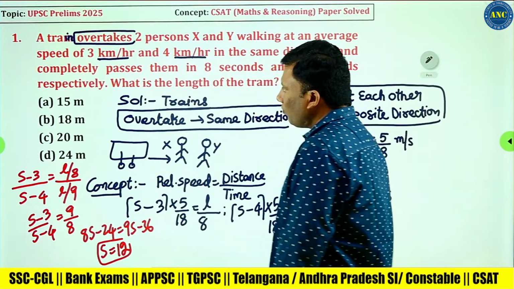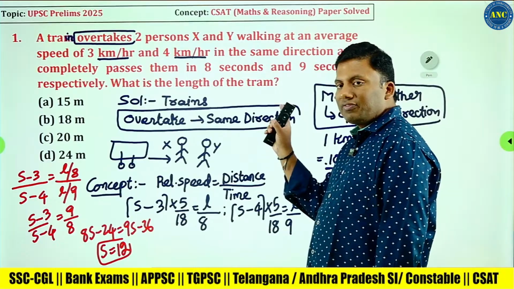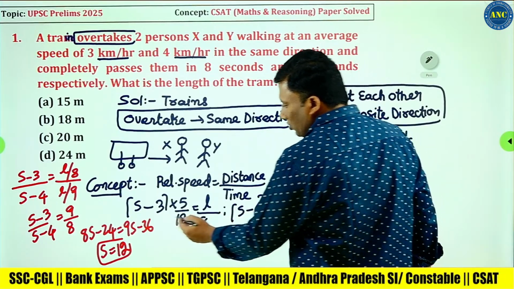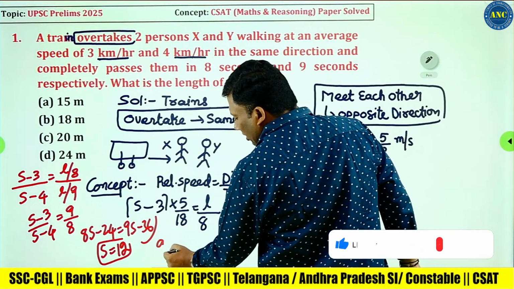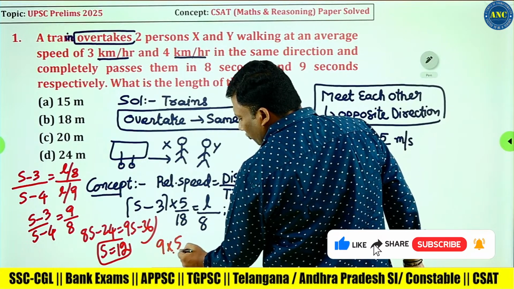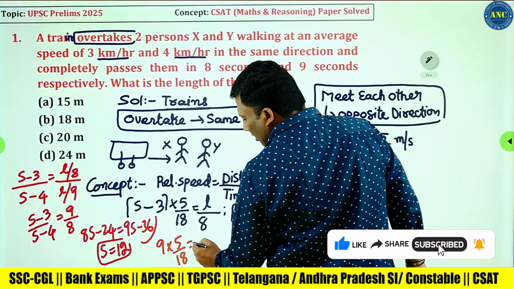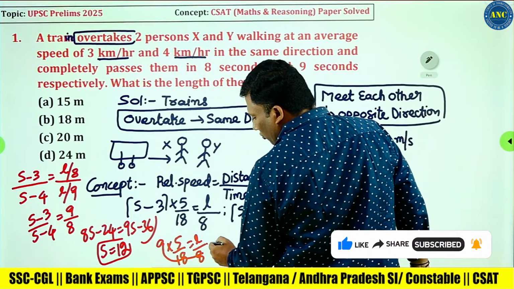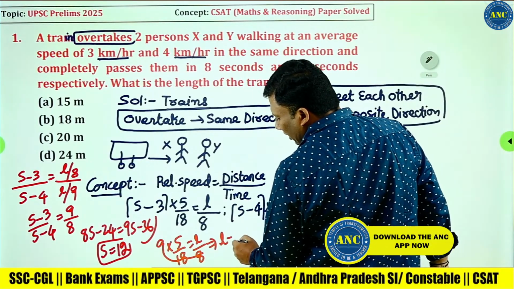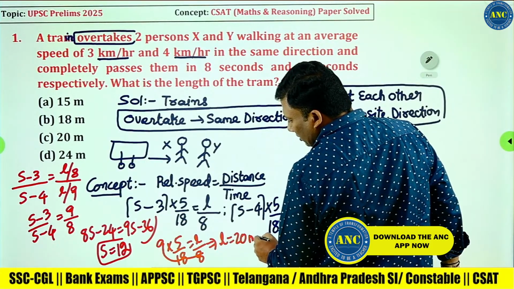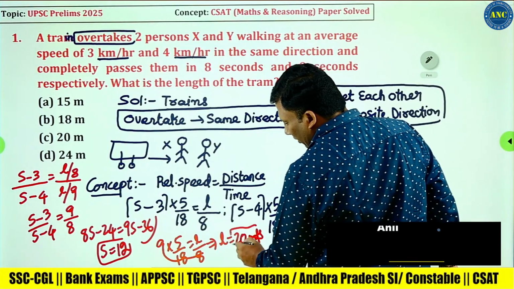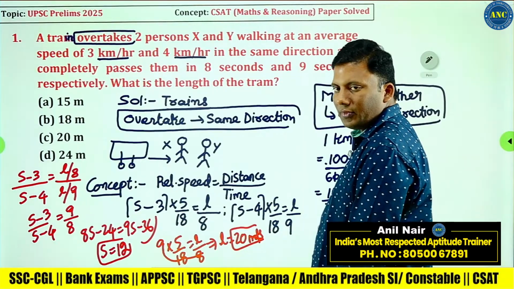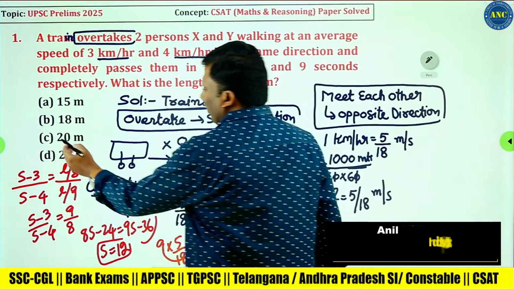What do we require? Length of the train we require. Substitution here, 12 minus 3 is 9. 9 into 5 by 18 is equivalent to L by 8. 9 ones are 9, twos are 2, fours are 4. L is equivalent to 20 meters.